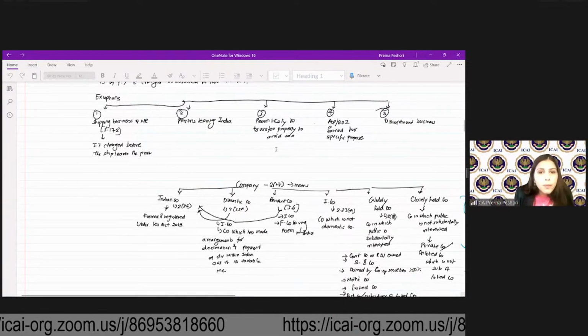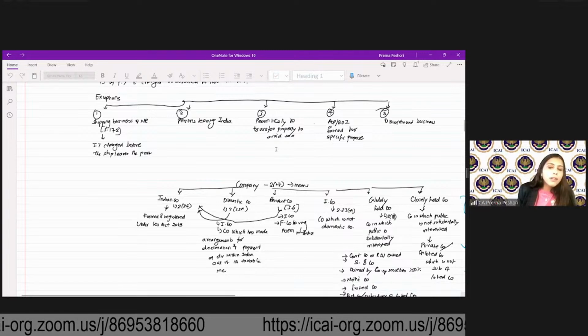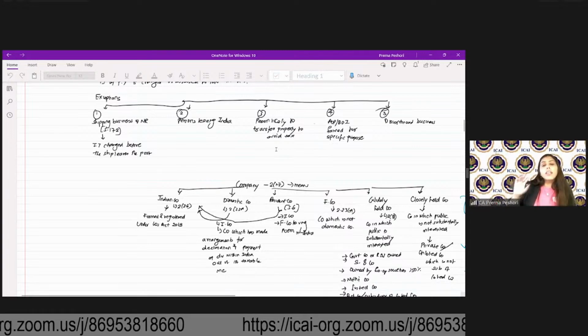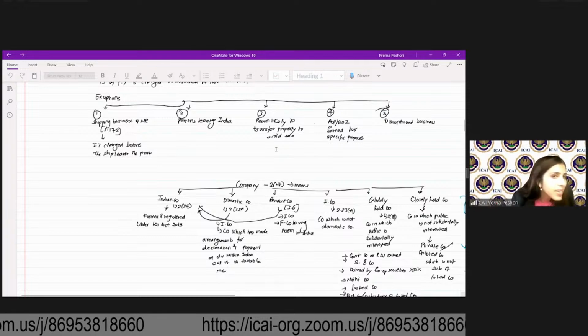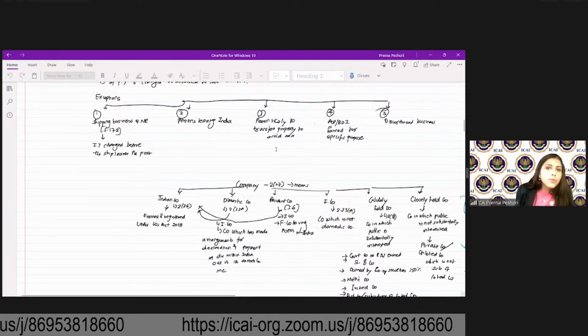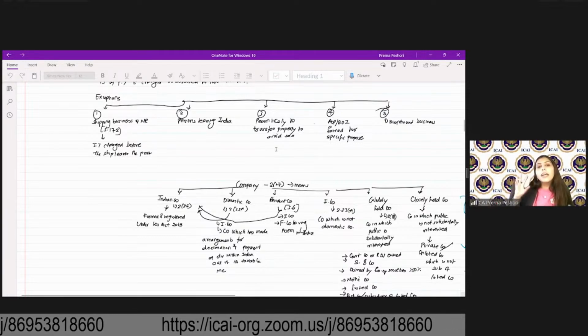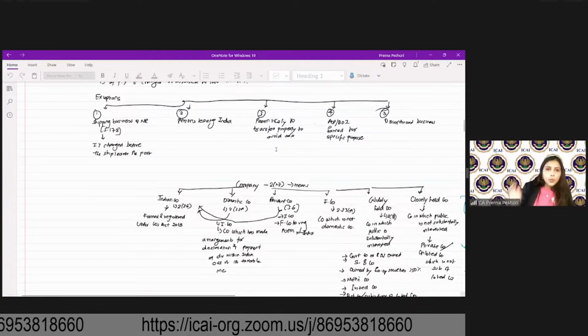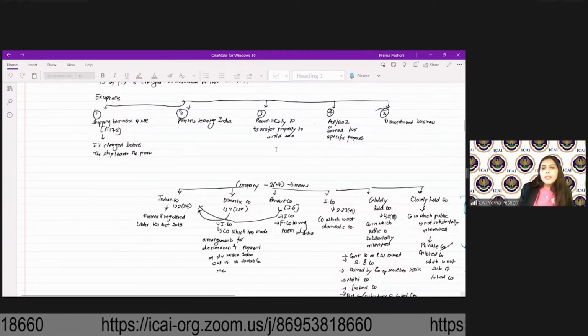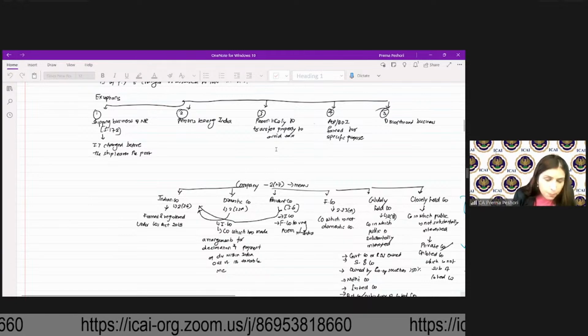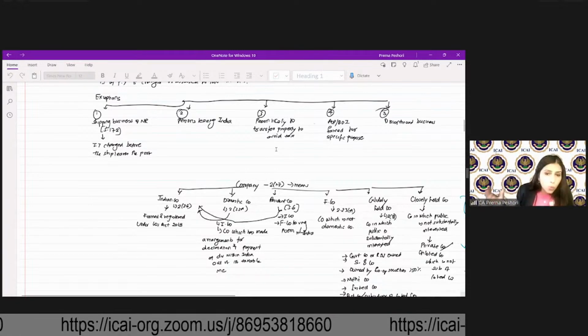So if you're going for 115BAB, and you have not fulfilled the condition, then you can still go for the 115BAA rate. Now, what is 115BAA? 115BAA again is a concessional optional tax rate of 22%. For other companies, surcharge is again a flat 10%. Cess is 4%, which makes it 25.168%. This is applicable to new as well as old companies.